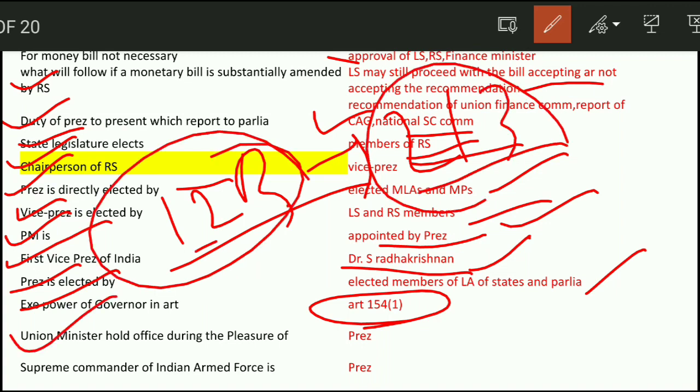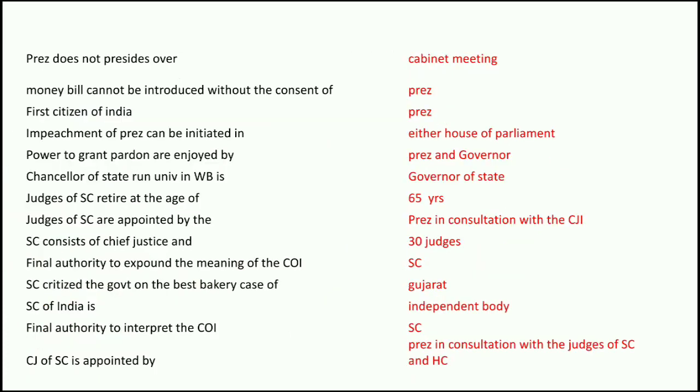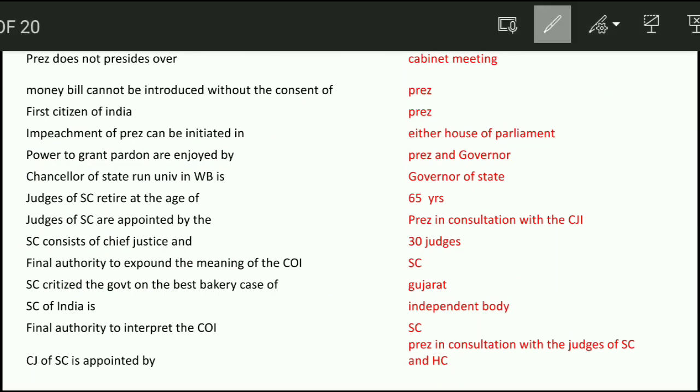Next question. Union minister holds office during the pleasure of the President. Next question. Supreme commander of Indian Armed Forces. Who is the supreme commander? It is the President of India. Next question. President does not preside over cabinet meetings.